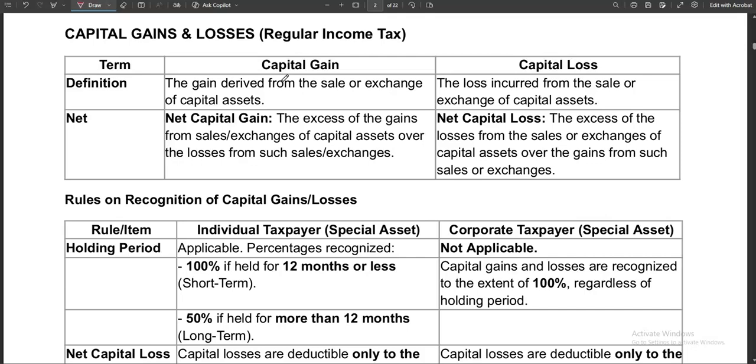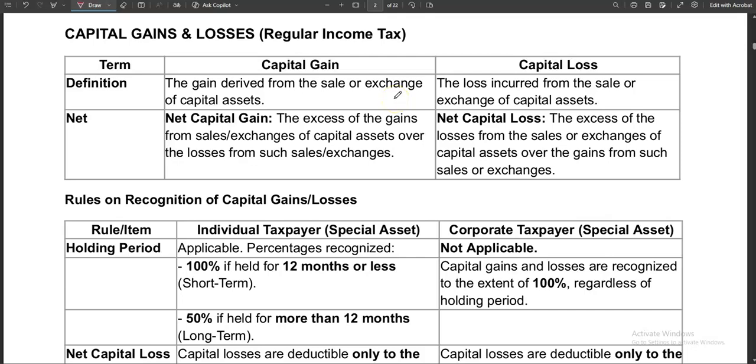In here, we are focusing on the discussion of the capital assets, particularly those subject to regular income tax and those subject to capital gains tax. So first, we are going to discuss those that are subject to regular income tax. Okay. Therefore, we are talking about those assets that are not real properties located in the Philippines, and those that are not shares of stocks issued by domestic corporations and sold directly to the buyer.